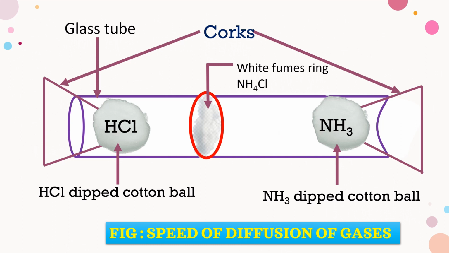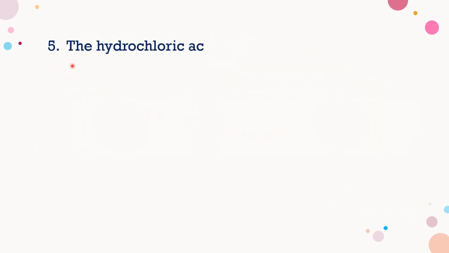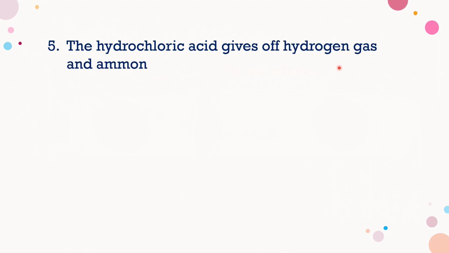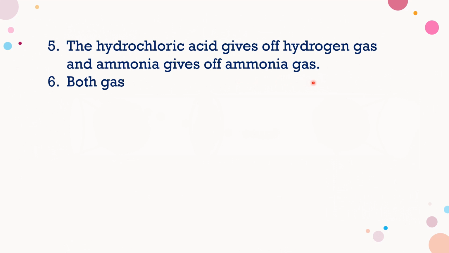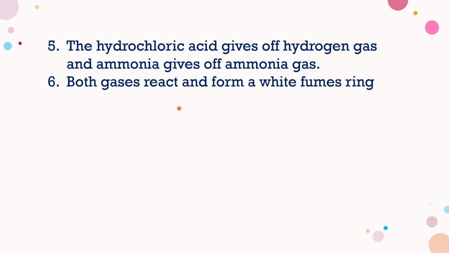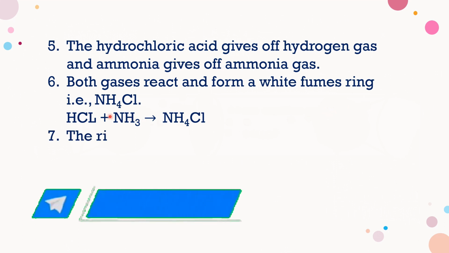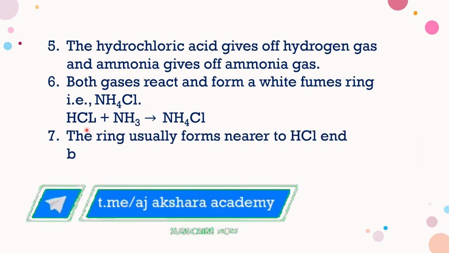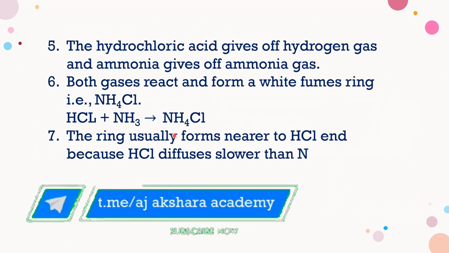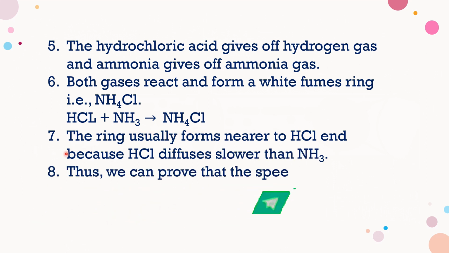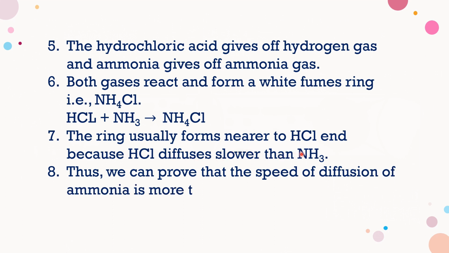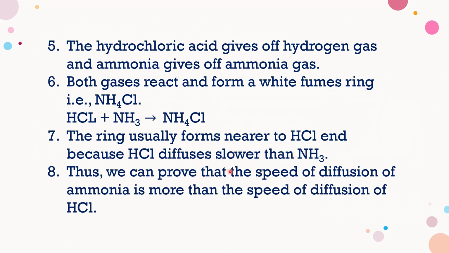Next, the hydrochloric acid gives off hydrogen chloride gas and ammonia gives off ammonia gas. Both gases react and form a white fumes ring, that is NH4Cl. So here HCl plus NH3 gives rise to NH4Cl. The ring usually forms nearer to the HCl end because HCl diffuses slower than NH3. Thus, we can prove that the speed of diffusion of ammonia is more than the speed of diffusion of HCl. Okay.